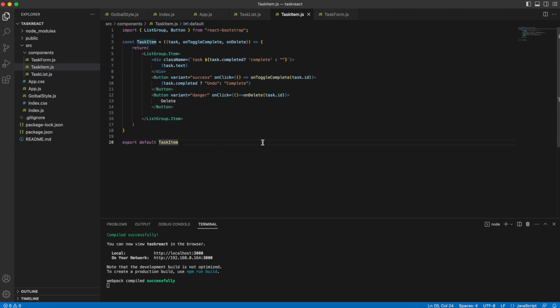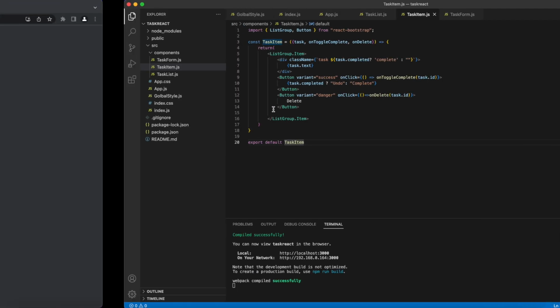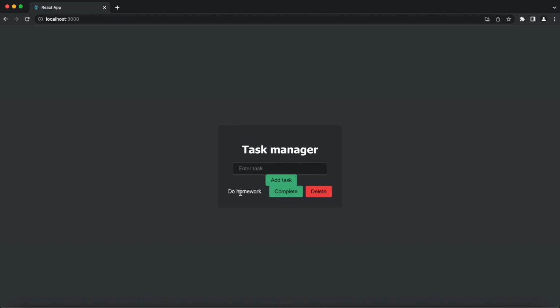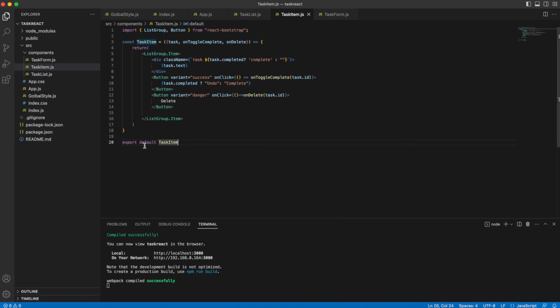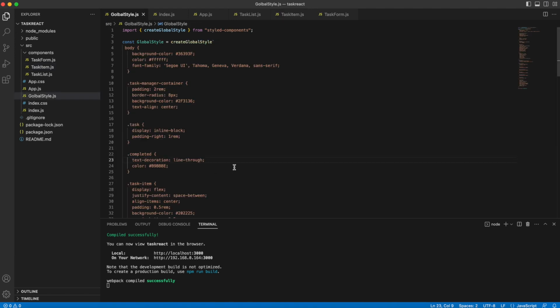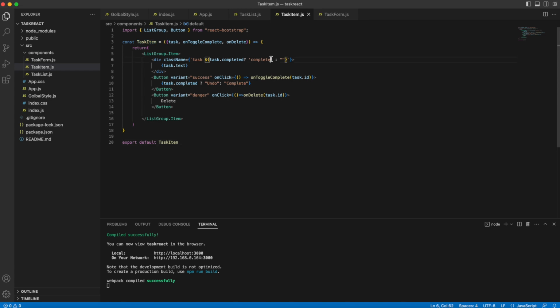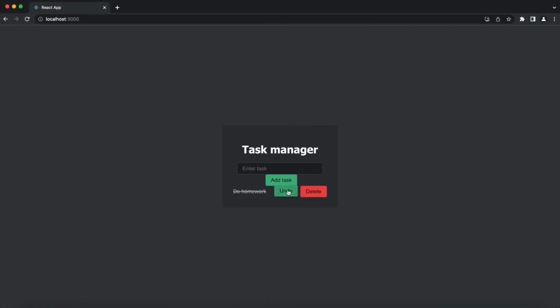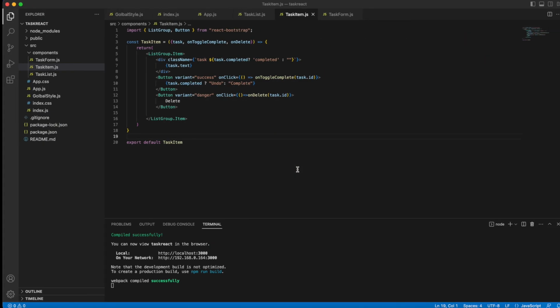So if you go through the whole file and you still don't know why our homework does not cross over here, we have to go deeper. Inside our global style, we've got completed with the D at the end. And with that, we can track if it's completed or not, and also delete and add new tasks.